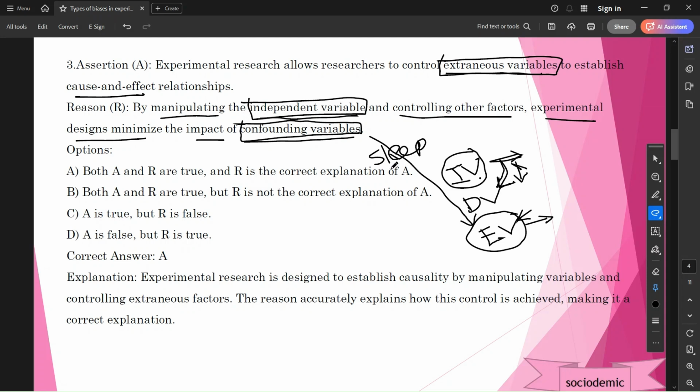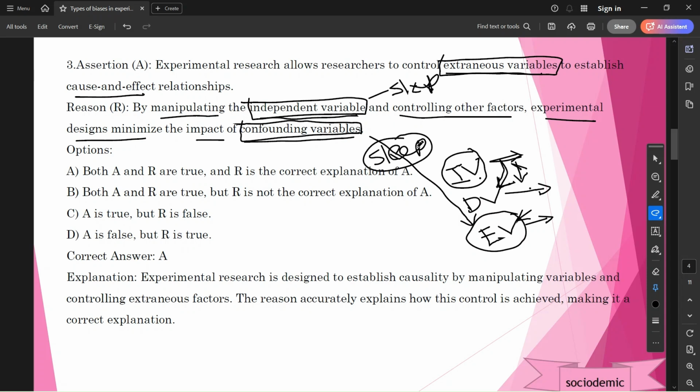So that is the research topic. What is the effect of sleep on the performance of students in the exam? What is the independent variable here? Sleep. Sleep is the independent variable. Performance in the exam is the dependent variable. If you vary the sleep, if you reduce the number of hours of sleep, the performance in the exam may vary. That is called the dependent variable.